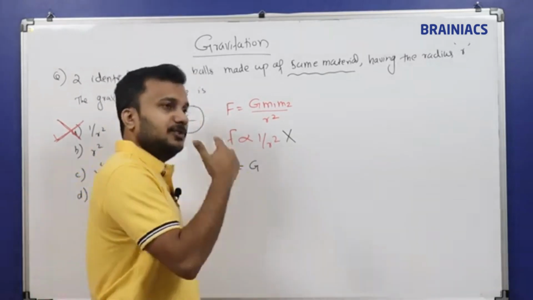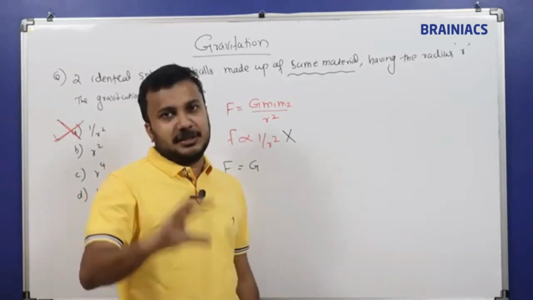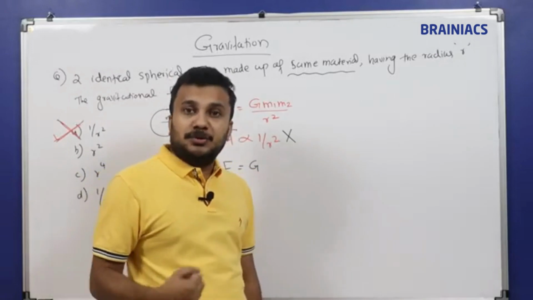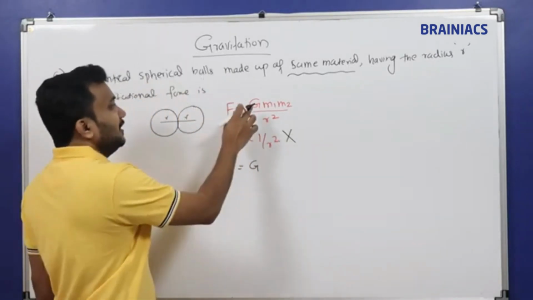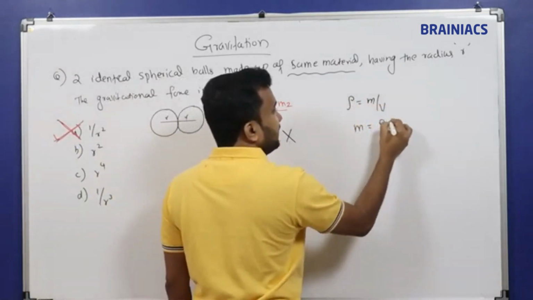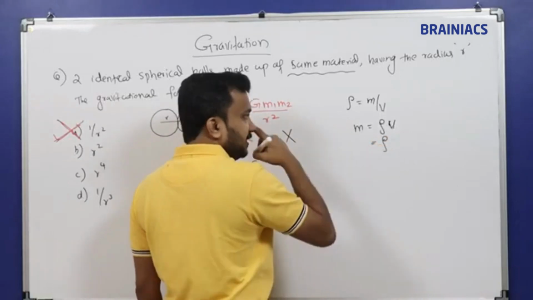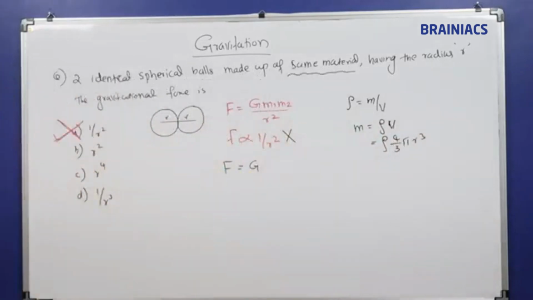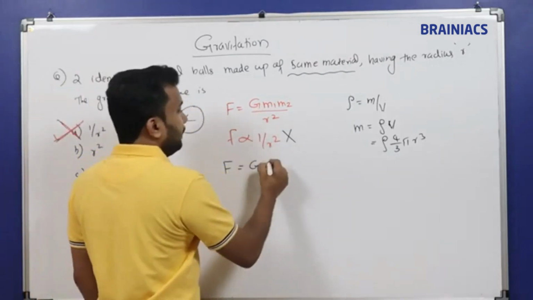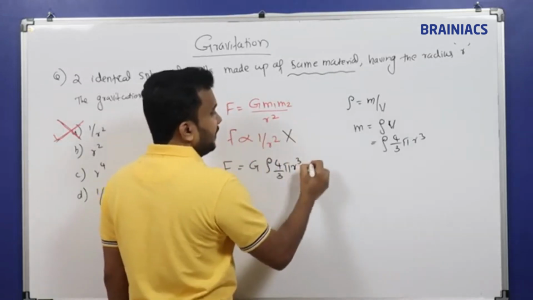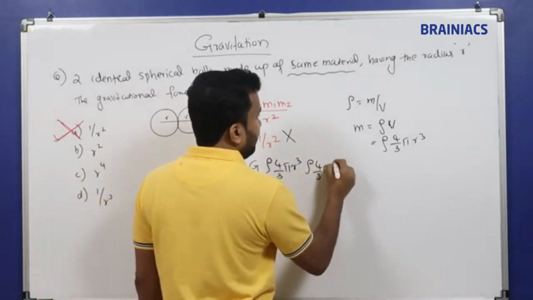Always remember, not only for this question, in any chapter, any question, if something speaks about material, then you have to use the density formula. What is density? Density is equal to mass per volume. So mass will be equal to density into volume. For a sphere, density is rho, volume is 4 by 3 pi r cube. First body: rho into, same material, same radius, 4 by 3 pi r cube. Second body: rho into 4 by 3 pi r cube.